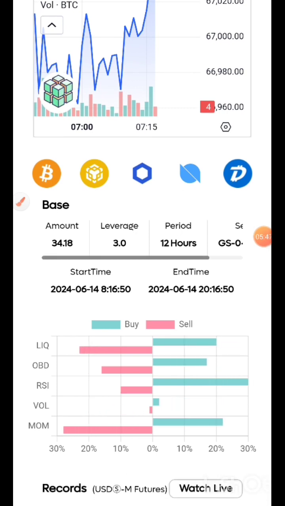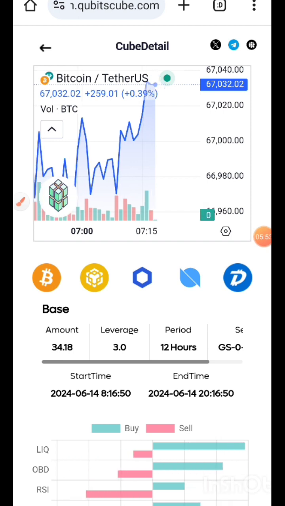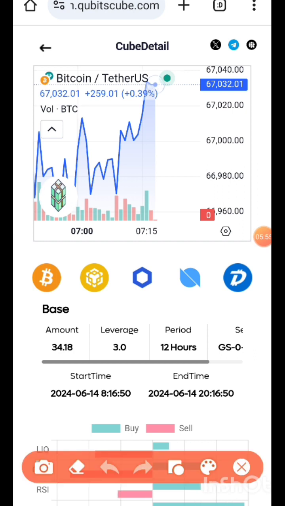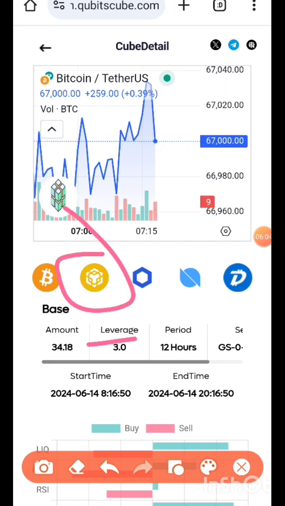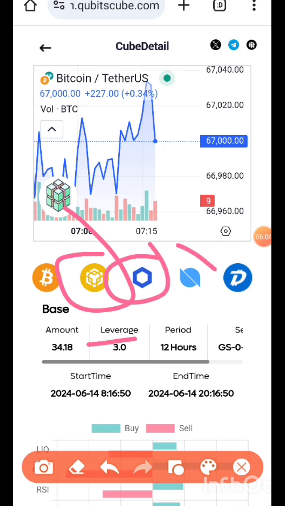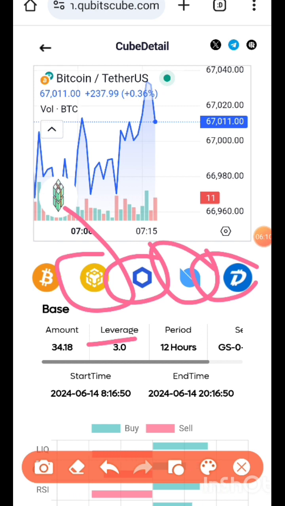So this time around, maybe because I've been trading consecutively, it didn't deduct that. But sometimes it does deduct that. Or after the trade is completed, you see the breakdown of what you traded with. So you can see Binance is among the coins chosen. So this also, you can see a very good coin, Digit Byte.